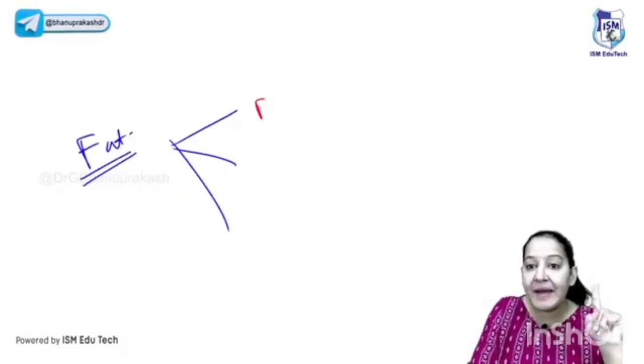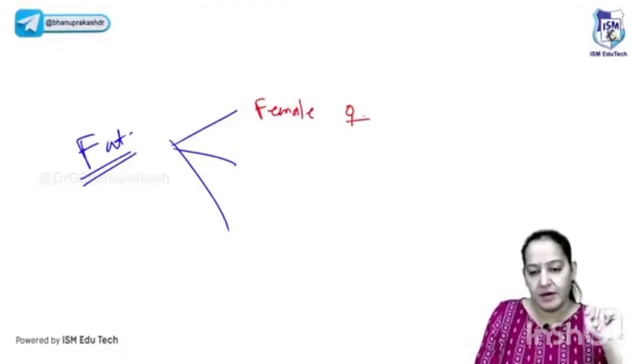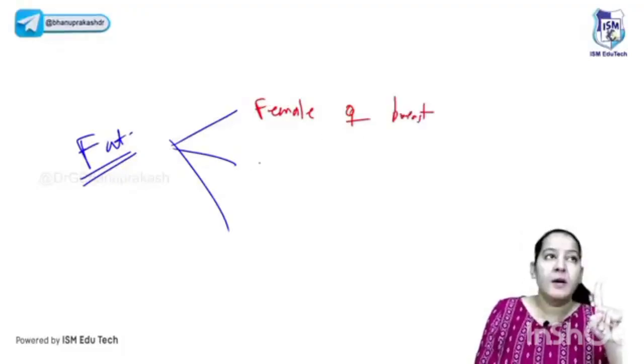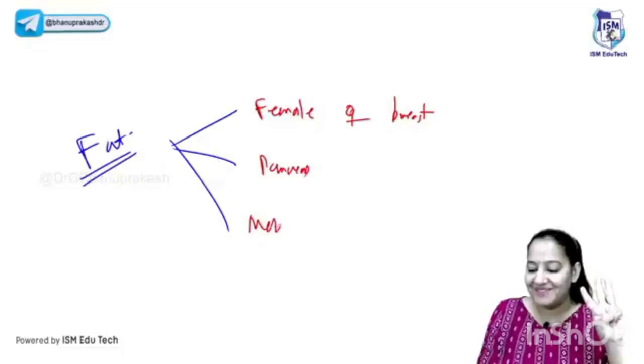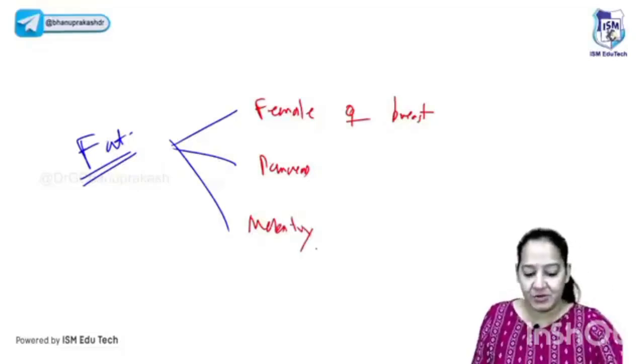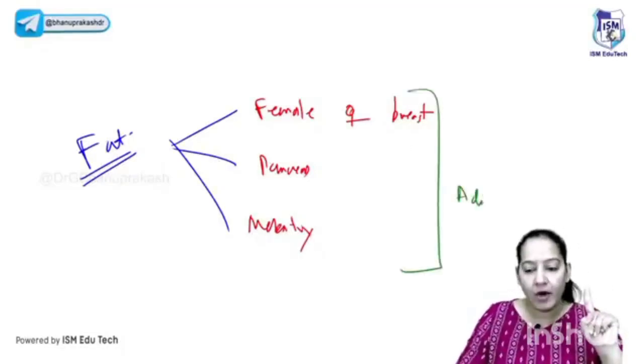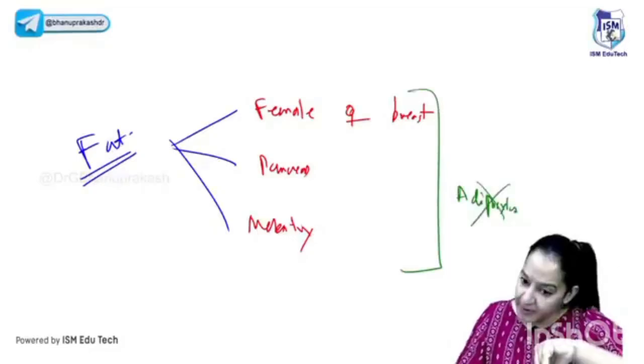Three locations. Number one, female breast. The female breast has abundant fat. Number two, pancreas. And number three, mesentery. These are the three fat-rich locations. They all contain adipocytes. Adipocytes are the fat cells. So death of adipocytes is known as fat necrosis.